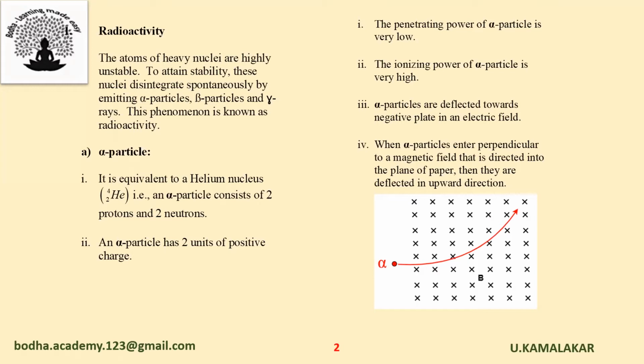Alpha particles are deflected towards the negative plate in an electric field. When an alpha particle enters perpendicular to a magnetic field that is directed into the plane of paper, then it is deflected in upward direction as shown in the figure.